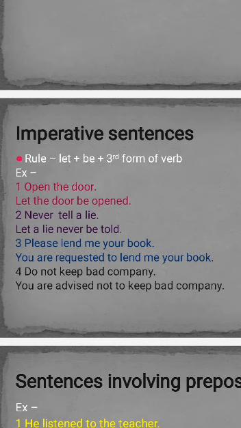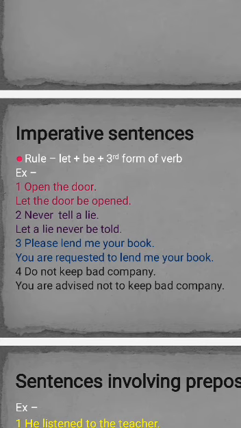Second sentence is never tell a lie. We will write let a lie never be told. Third is please lend me your book. When there is the use of please, we will write you are requested. You are requested to lend me your book.